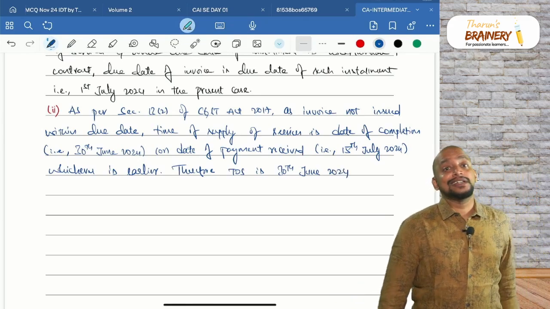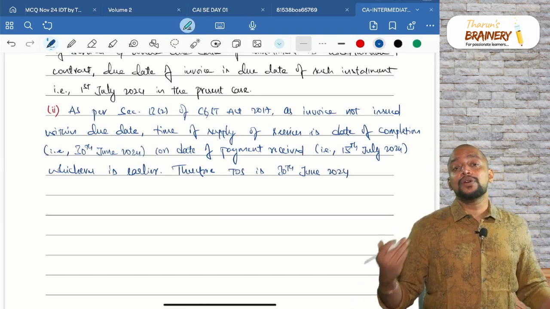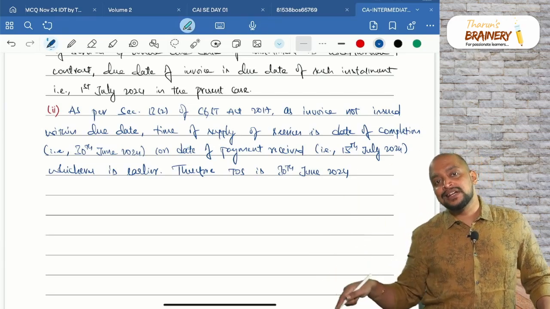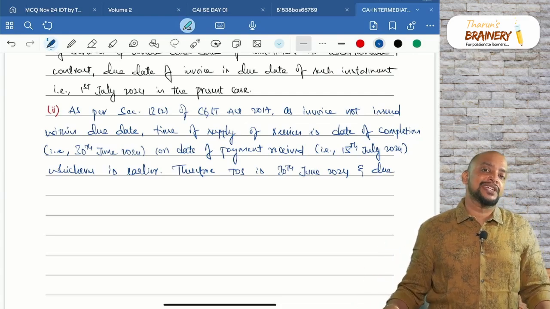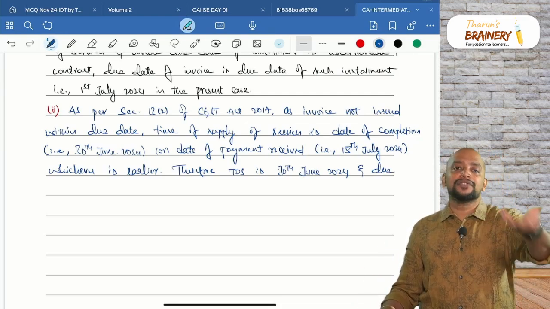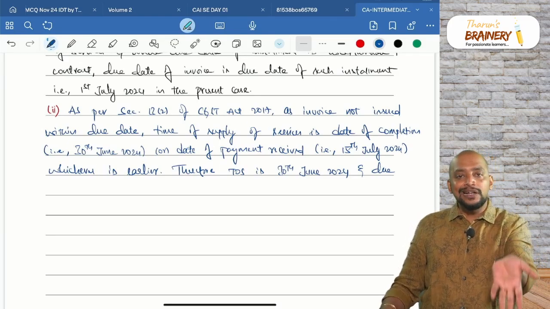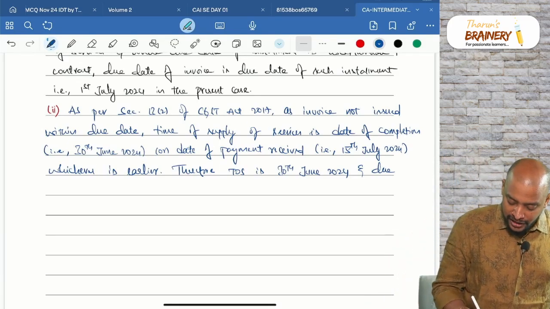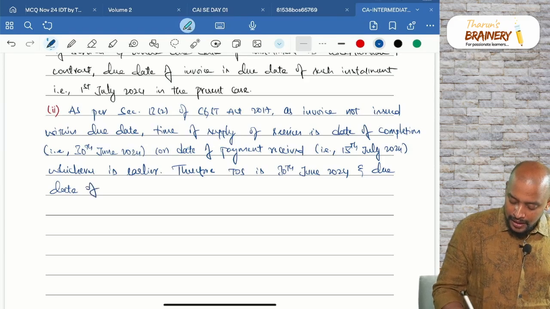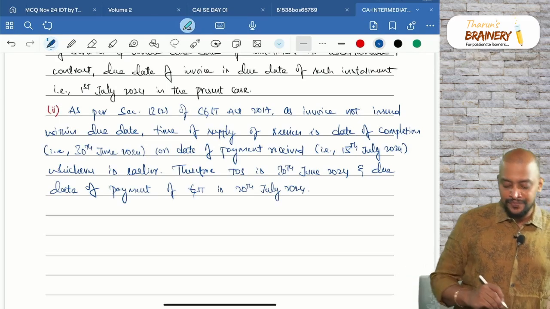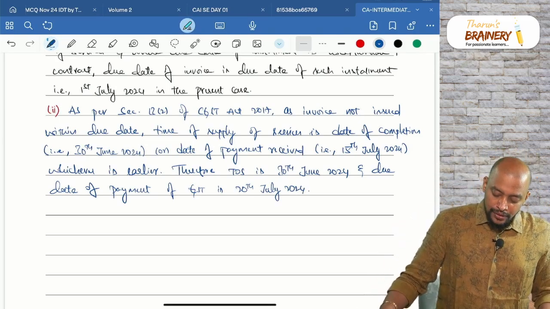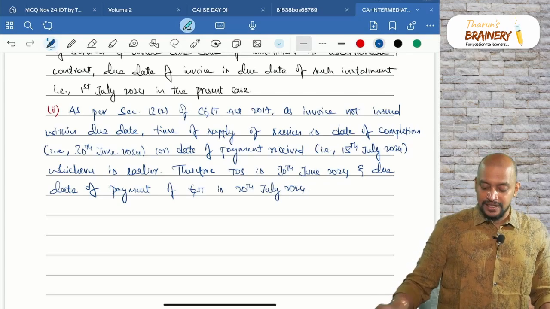If time of supply is 30th June 2024, then what is the due date of payment of GST? Next month 20th is the due date of payment of GST. Usually due date of payment of GST is due date of filing 3B of that month. What is the due date of filing 3B for June? It is 20th of July. So, due date of payment of GST is 20th July 2024. 20th July 2024 will be taken as the due date of payment of GST.